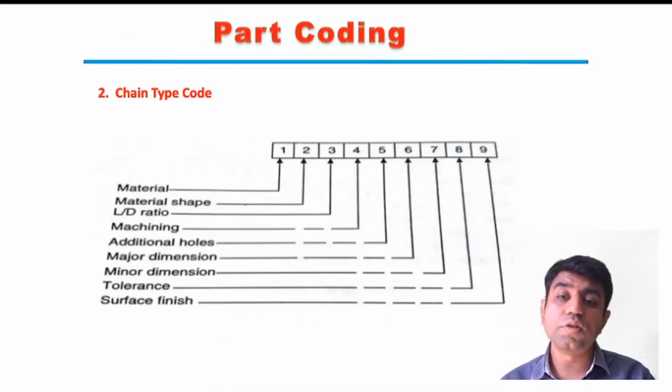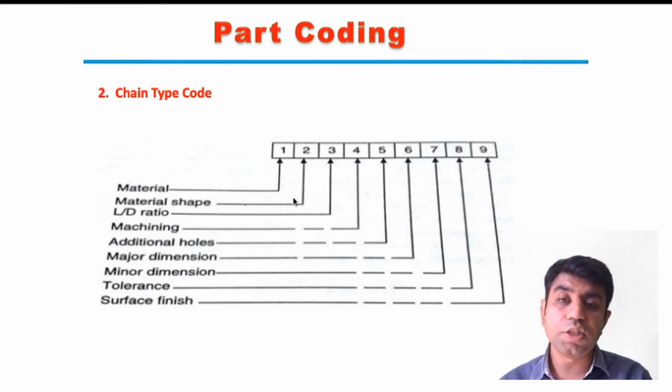The second is the chain type. We form a chain, where the first digit has a certain meaning, the second has a certain meaning, likewise. If the code is of 9 digits, then the first value indicates the material. If the material is specified, then we need to think about what the shape of the material will be.